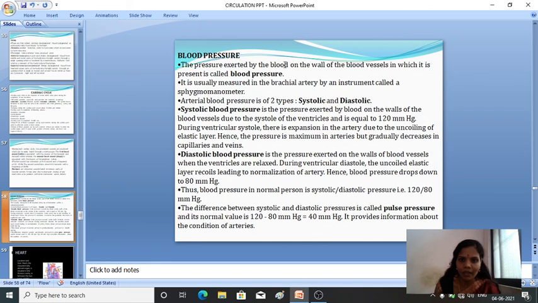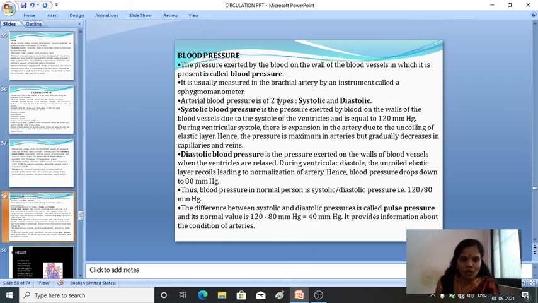Fine. This blood pressure, commonly called BP, is usually measured at the brachial artery by an instrument known as a sphygmomanometer. Sphygmomanometer is an instrument which is used to measure blood pressure. Fine. Arterial blood pressure is of two types: one is systolic and the other is diastolic.